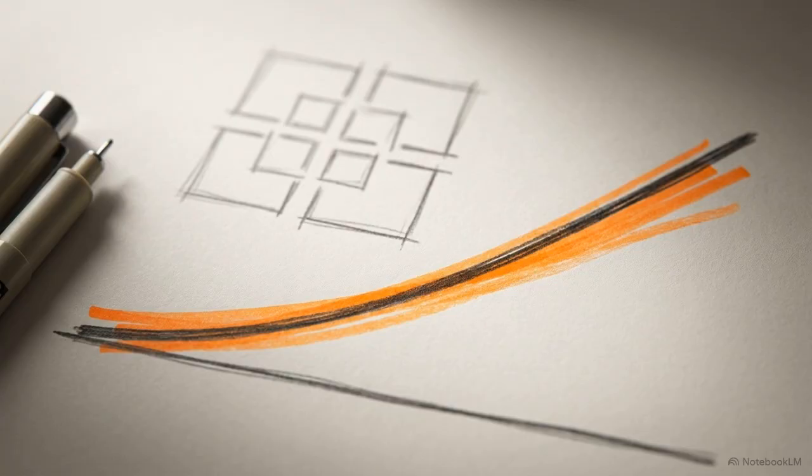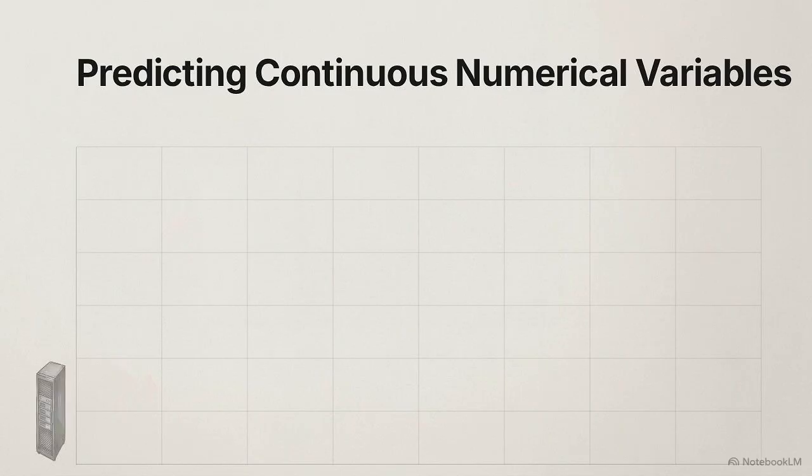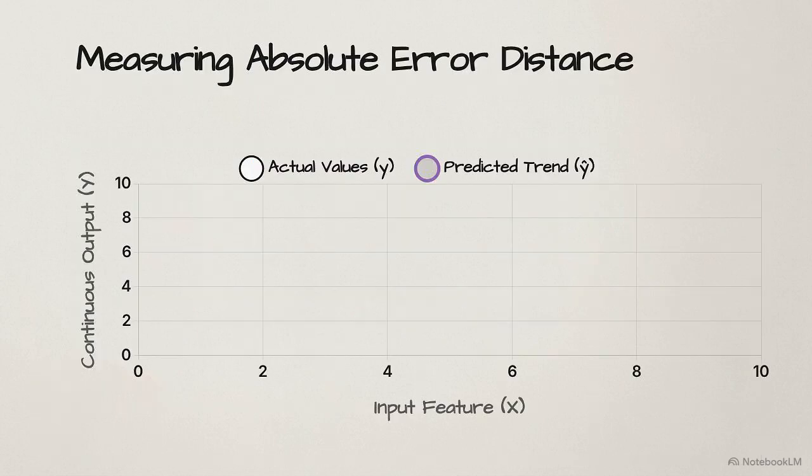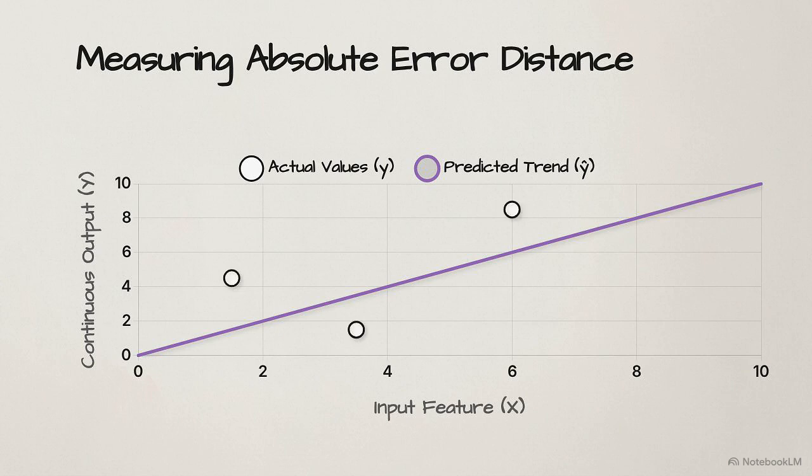Categorical metrics fall apart, however, when we shift to regression models. These are systems designed to predict continuous numerical outputs, like temperature, latency, or financial value. Here, we track error margins. Mean absolute error, or MAE, measures the average absolute difference between predicted and actual values.